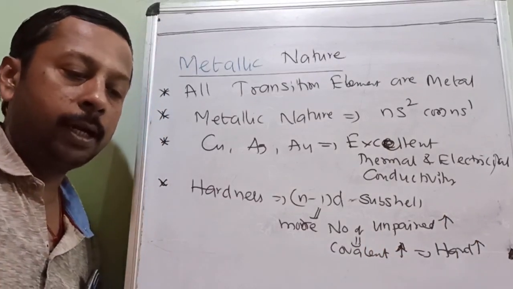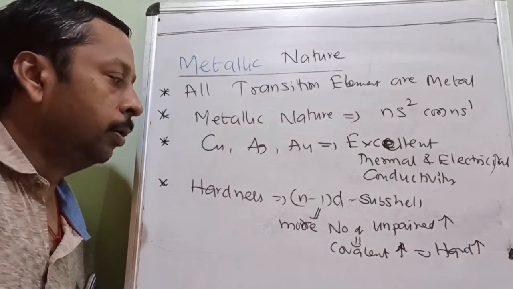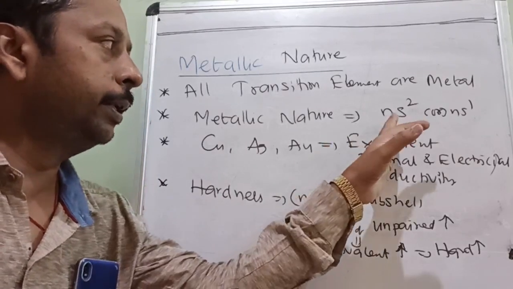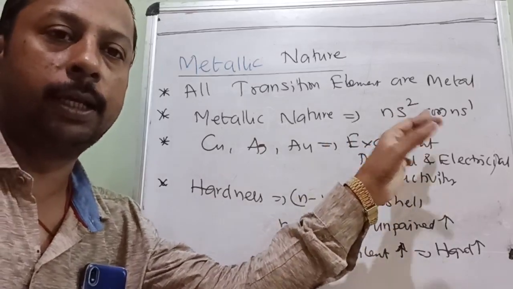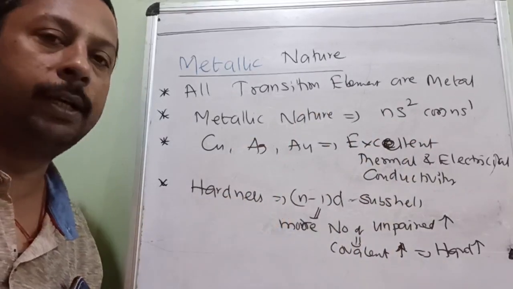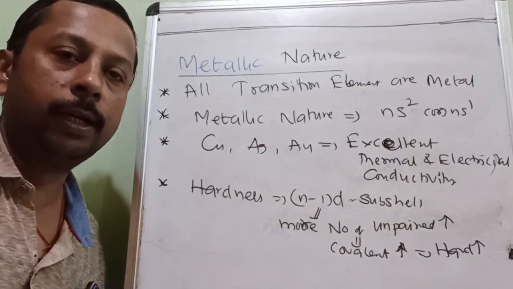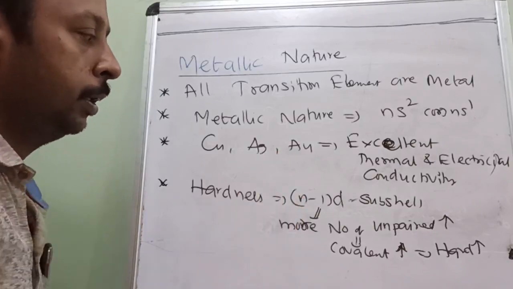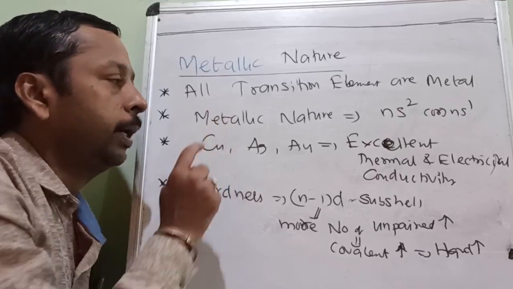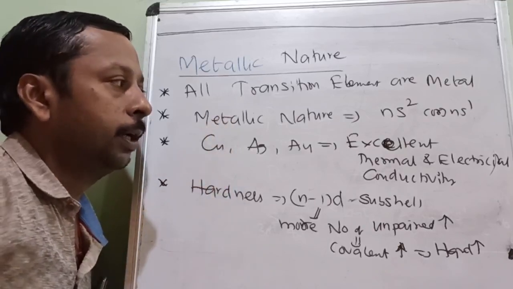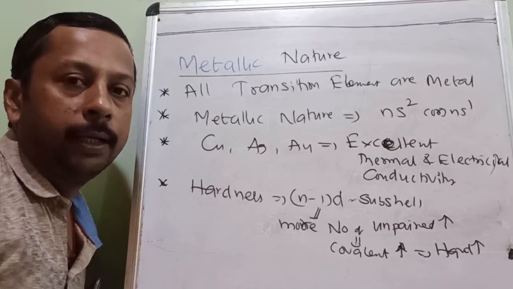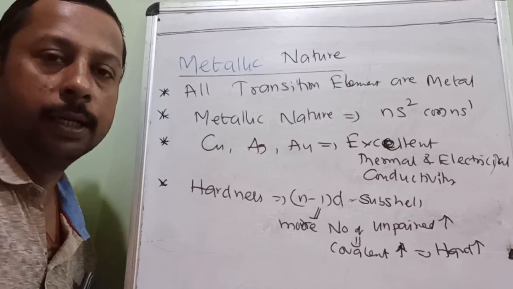What will increase? Hardness also will increase. So covalent nature is possessed by the (n-1)d electrons. Ionic nature is possessed by the ns electrons. Ns electrons will give you the ionic nature, (n-1)d electrons will give you the covalent nature. That is the difference between the covalent and ionic. And covalent is responsible for hardness, metallic nature is responsible for the thermal conductivity, electrical conductivity, and malleability, ductility, luster.